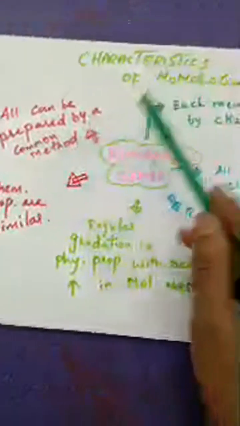So today the last one we studied is about the homologous series characteristics. All the members differ by a CH2 group and their molecular mass differs by 14 AMU, and all of them contain the same elements and functional group in the series. If you take the alkanes, for example, they have the general formula CnH2n+2, and their physical properties increase with increase in the molecular mass, but their chemical properties are all the same, and all the members of the series can be prepared by a common method. This is about the characteristics of the homologous series.